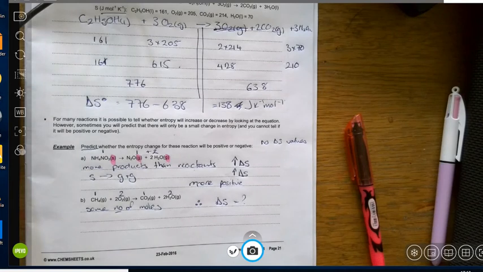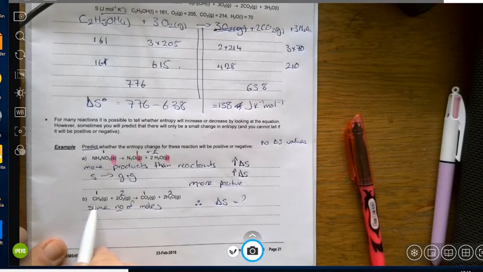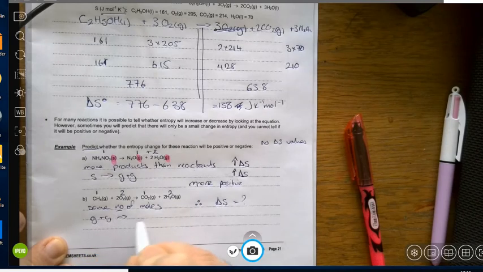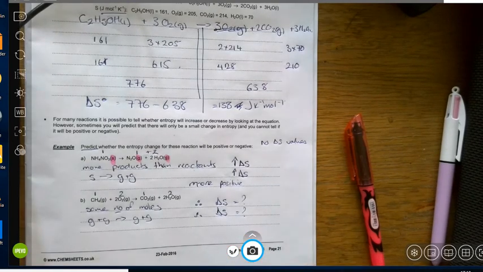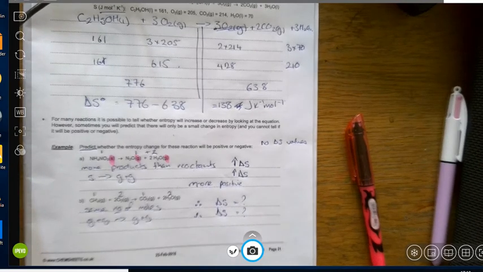If it's the same number of moles of reactants as products, I can't tell you whether the delta S is going to increase or decrease. Don't know. This one, I've got gas plus gas goes to make gas plus gas. I'm still stuck. I haven't got a clue. I would say, don't know on that.